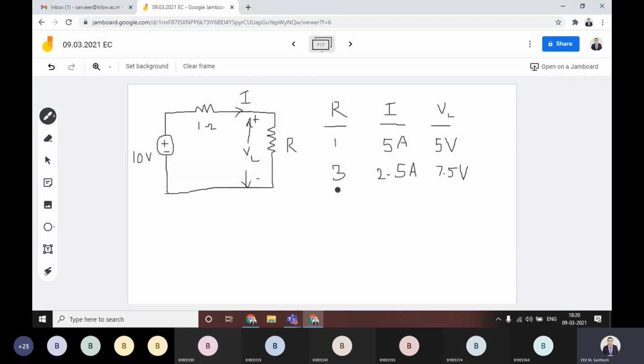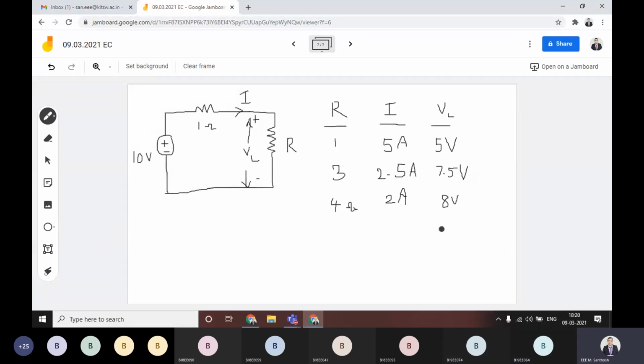Then if you increase this resistance further to 4 ohm, 4 plus 1 is 5 ohm, 10 volts by 5 ohm will give you simply 2 amperes. Then you can calculate the VL value, 2 amperes into 4 ohm, that is equal to 8 volts.